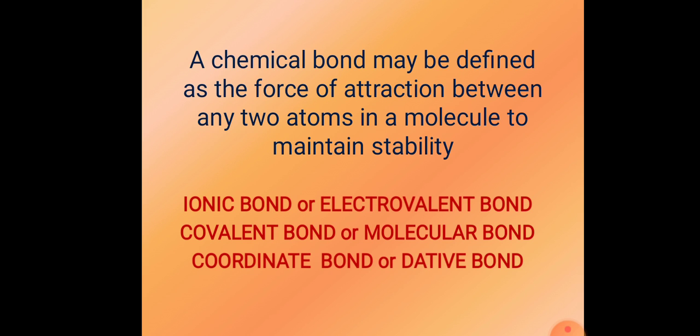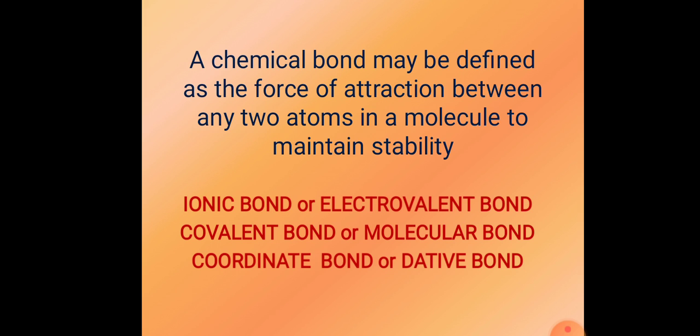The next one is coordinate bond or dative bond. Again, it is a bond which is formed by the sharing of electrons only, but there is a small difference. The shared pair of electrons is contributed only by one of the combining atoms.